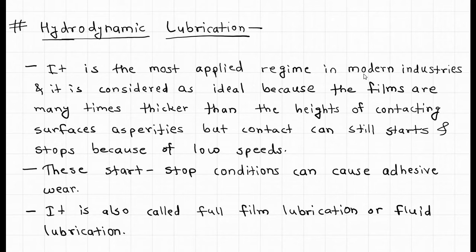It is the most applied regime in modern industries, and it is considered ideal because the films are many times thicker than the heights of the contacting surface asperities, but contact can still occur at starts or stops because of low speeds. These start-stop conditions can cause adhesive wear. High speeds can increase the friction and induce chemical corrosive wear. It is also called full film lubrication or fluid lubrication.